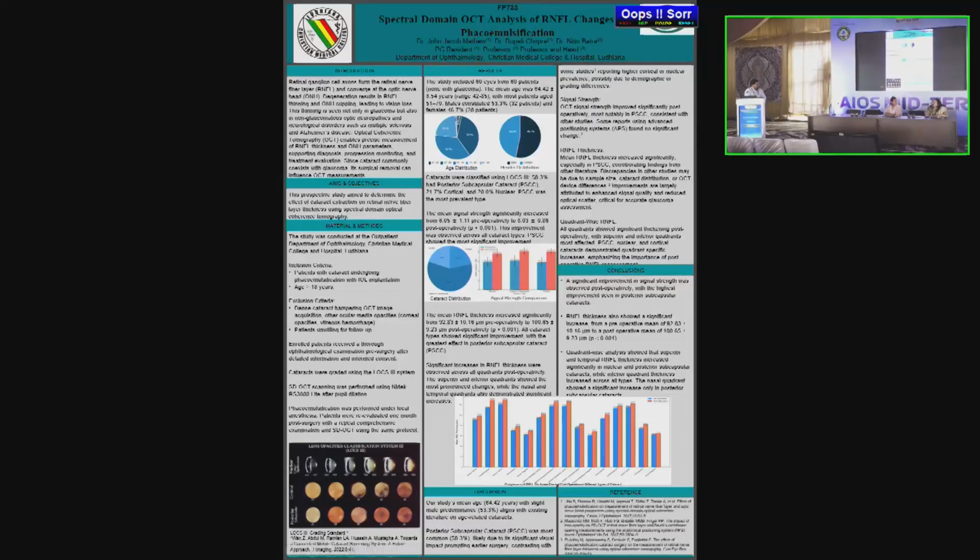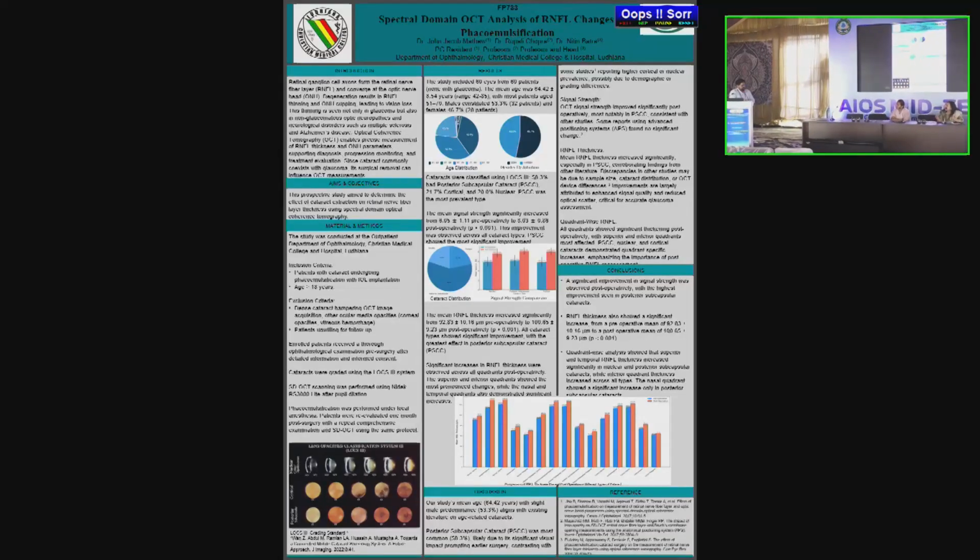No, so what do you conclude? Because that initial part, that it will increase, is already seen and proved. So what does your study show, or what message do you give? My message is we should always do a reassessment of RNFL thickness and ONH. Yes, you can do that, but does RNFL have a significance for treatment in anything? Because already so many things have been done, so what is the conclusion and novelty of your study? In my study, we found that even without prior diagnosis of glaucoma, there was a significant increase in the superior.